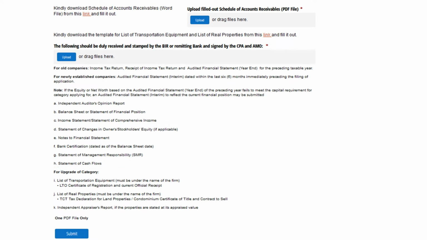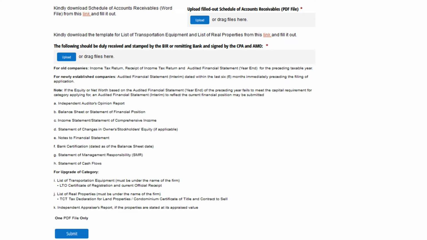For upgrade of category, I. List of transportation equipment must be under the name of the firm. LTO certificate of registration and current official receipt. J. List of real properties must be under the name of the firm. TCT tax declaration for land properties, condominium certificate of title and contract to sell. K. Independent appraiser's report, if the properties are stated at its appraised value.